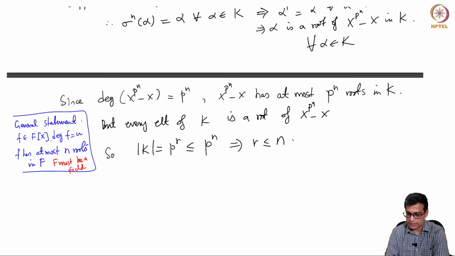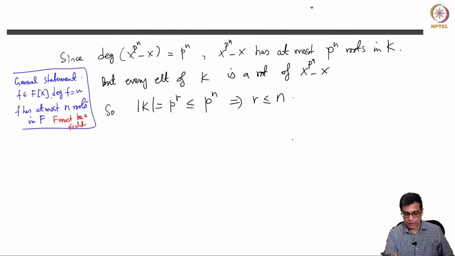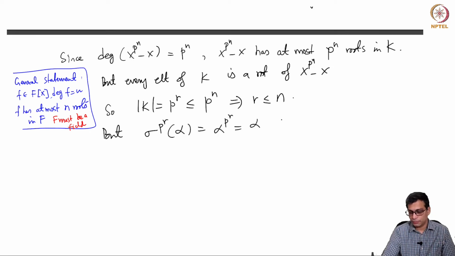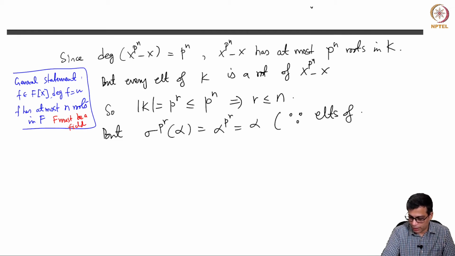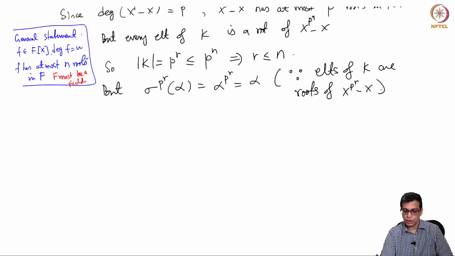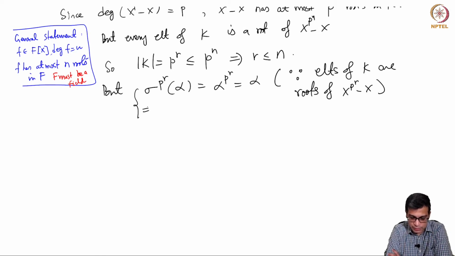Okay, so that means the order is at least r, but we do know that sigma power p power r of alpha is alpha power p power r, which is alpha. This is because elements of K are roots of, this is from the structure theorem of finite fields. So every element of K is a root of x power p power r minus x, so it must satisfy alpha power p power r equals alpha. So this must be the case. So this implies sigma power r is identity.